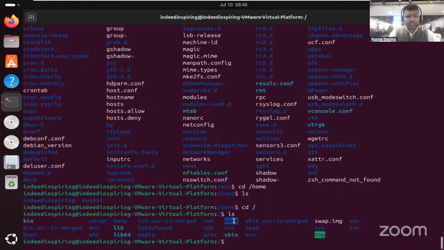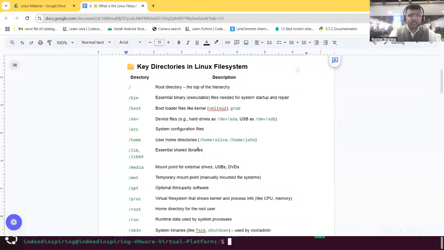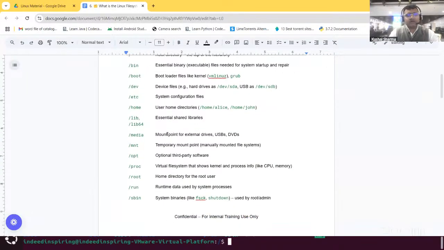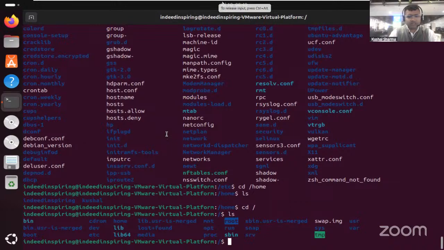Now it is also optional, when a user is getting created, whether that user will have a directory or not. It is an optional thing, it's not compulsory. But Indeed Inspiring and Kushal users basically chose to have a directory, that's why we are able to see the directories over here. Then we have essential shared libraries under lib and lib64.